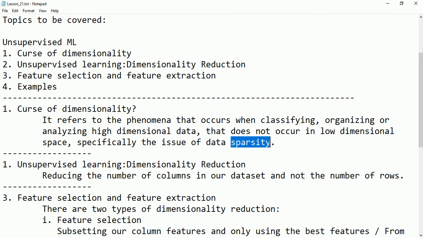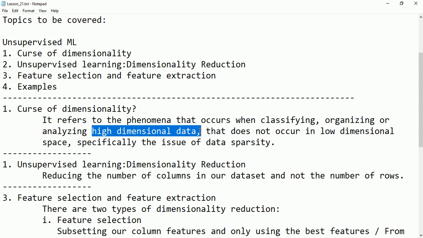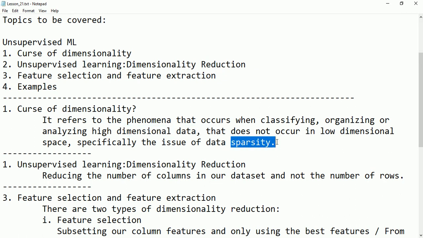Data sparsity means, friends, when the number of dimensions increases, data sparsity happens, because as we increase the number of columns, the number of dimensions also increases exponentially.